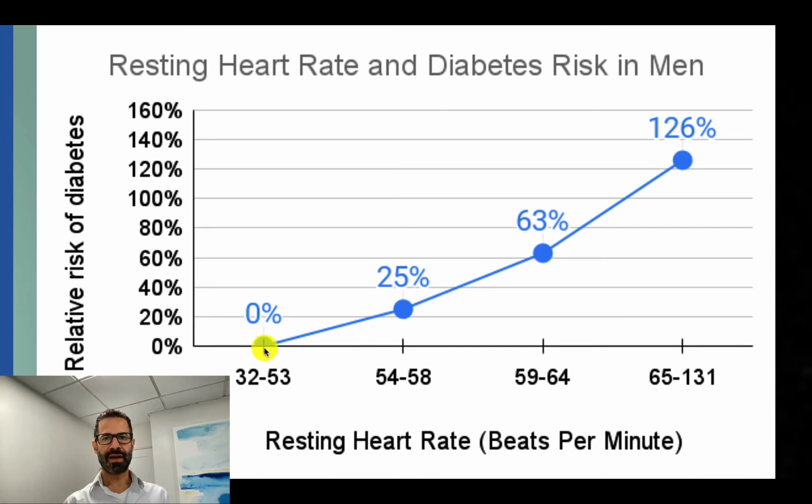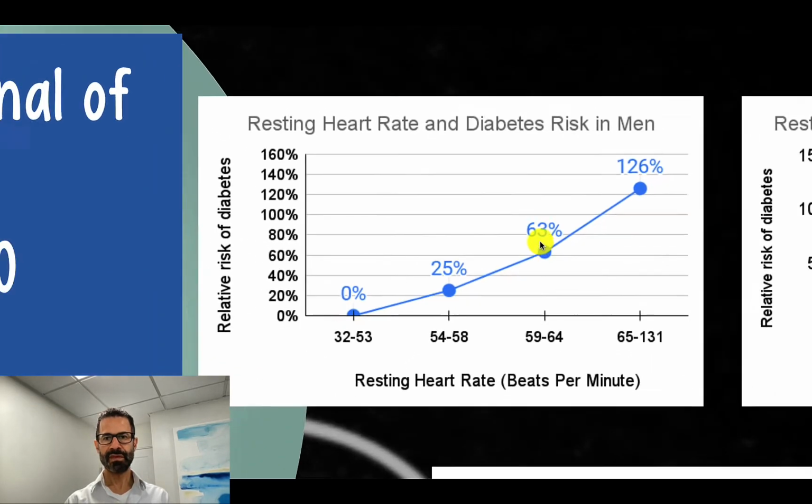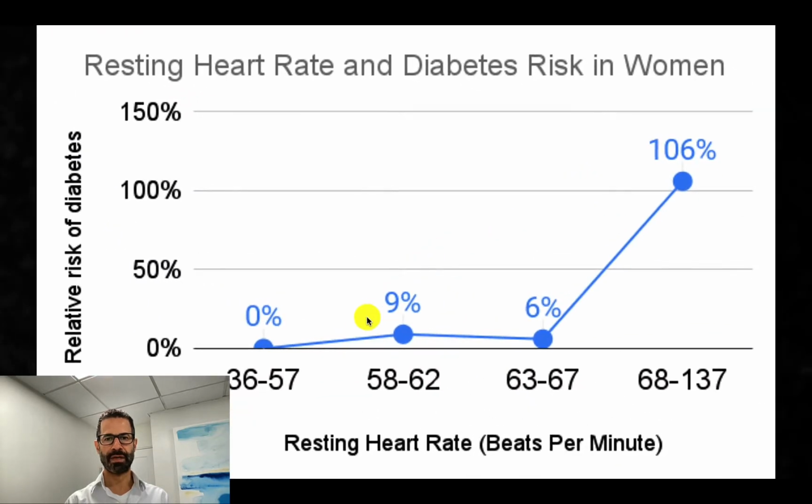The researchers found that for men, having an average resting heart rate of 53 or less led to the lowest risk of developing diabetes in the follow-up period. For individuals with higher heart rates, risk of diabetes was greater, and the higher the heart rate, the higher the risk. Same findings were found for women.